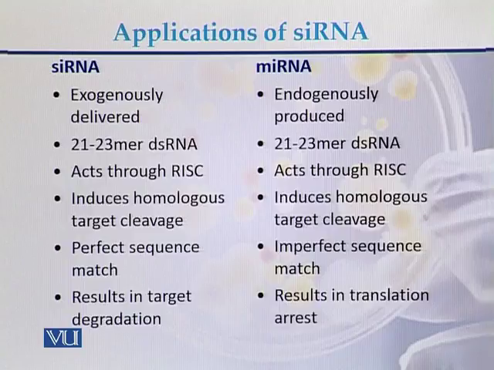If we compare siRNA and miRNA, both are exogenously delivered. siRNA consists of 21 to 23 nucleotides, and the same is true of miRNA. Both act through the RISC. siRNA induces homologous target cleavage with a perfect sequence match, while miRNA has an imperfect sequence match. So here is the difference between siRNA and miRNA: in the case of siRNA, there is a perfect sequence match